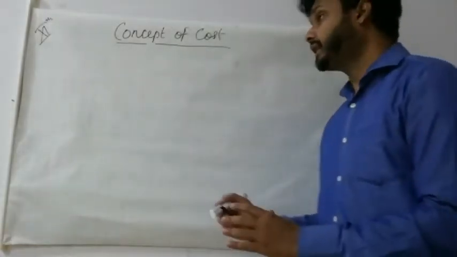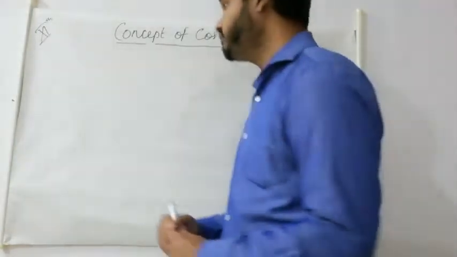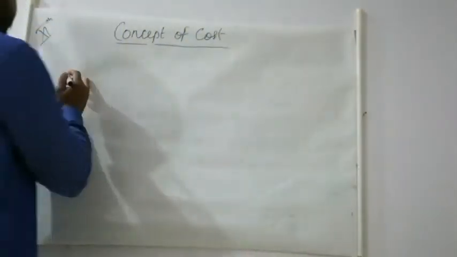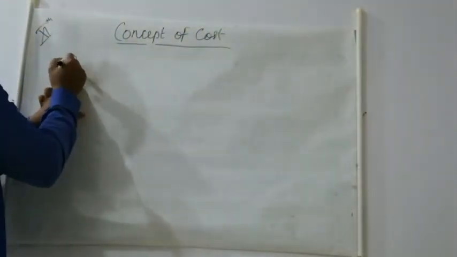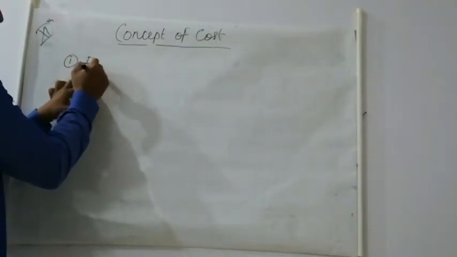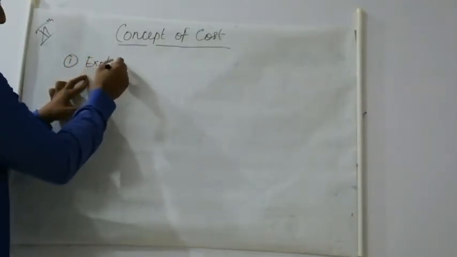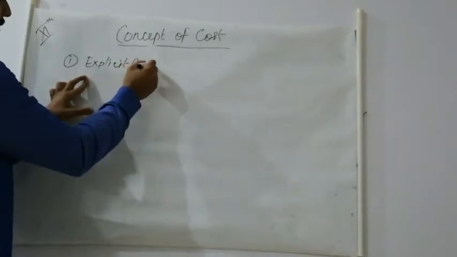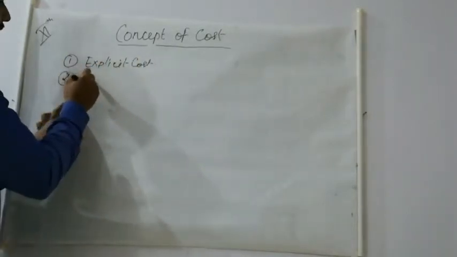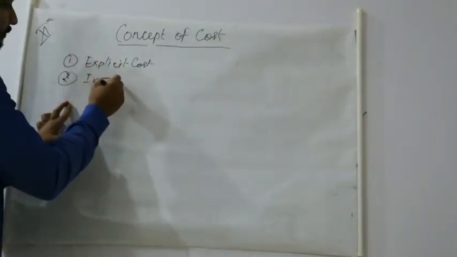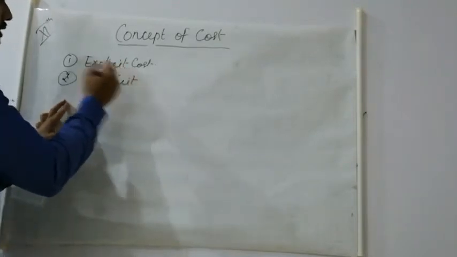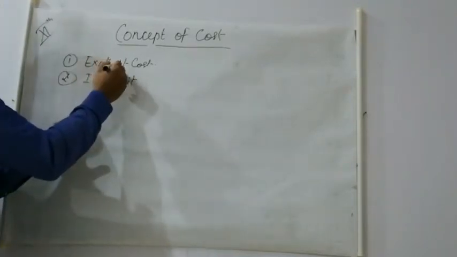Now students, in the concept of cost, firstly we will see two types of cost. The first one is explicit cost and the second one is implicit cost. So explicit and implicit, what does this mean?